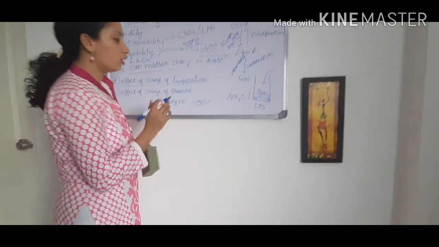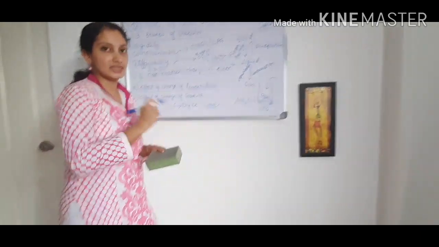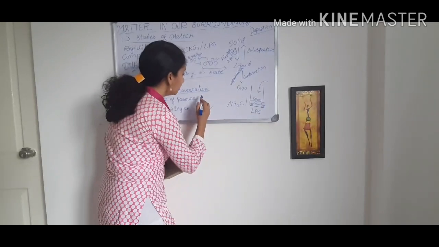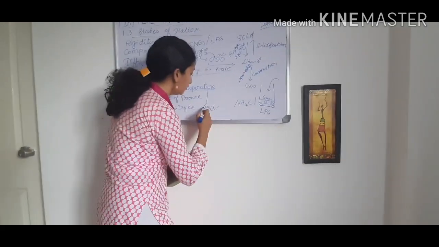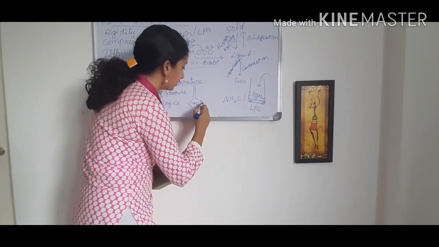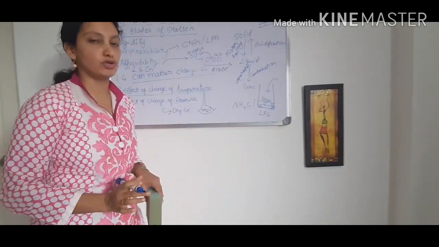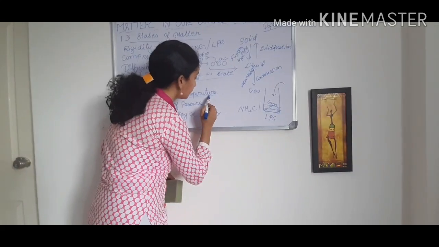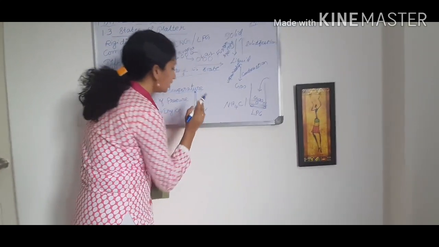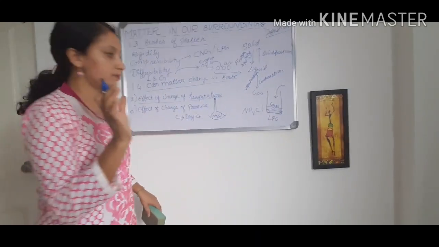It is in the crystal form. I am making the powder form, just crushing it. Then I am keeping one inverted funnel to cover this ammonium chloride. Then this opening is closed with the help of a cotton plug.